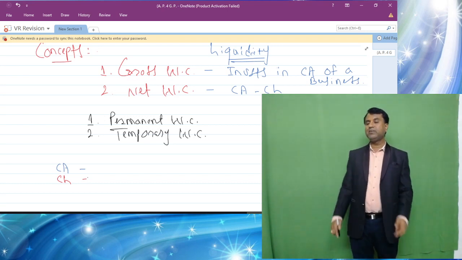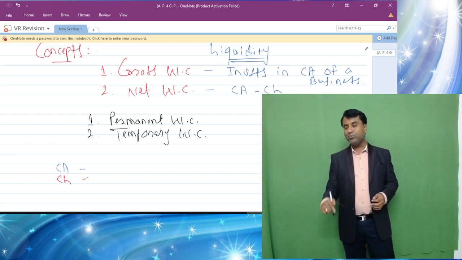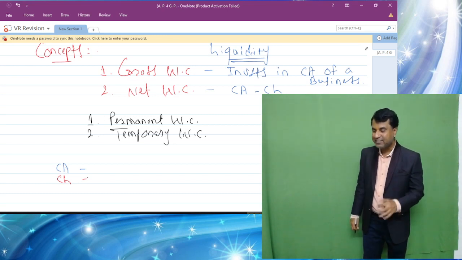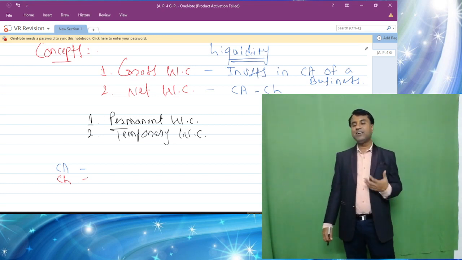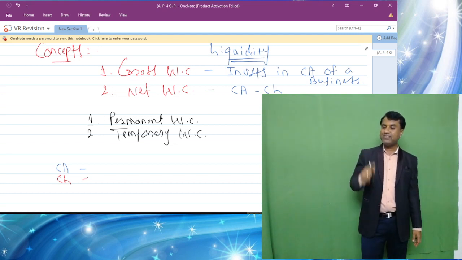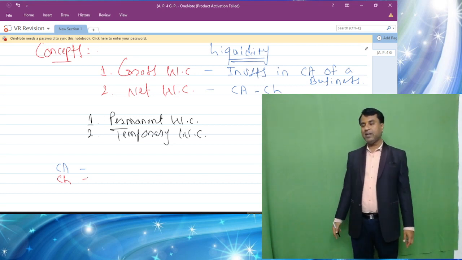Current liabilities are nothing but the liabilities which are bound to be paid within one accounting year. It's not liable to be converted, rather current liabilities are bound to be paid within one accounting year with the help of existing current assets. These are called current liabilities.